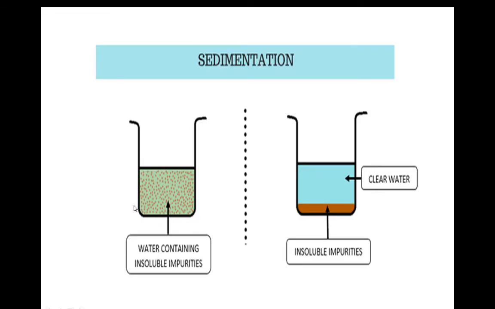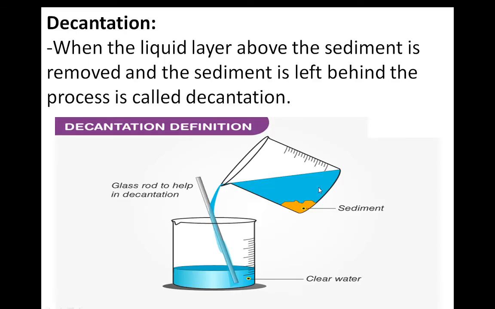You can see here, first we mixed the soil and the water, then we allowed the substance to settle down. Here you can see the impurities, which are known as sediment, and then the clear water.